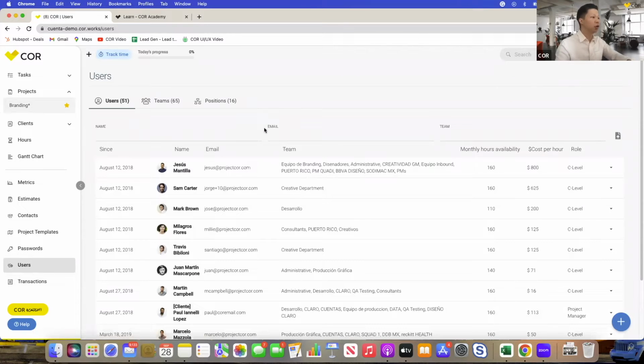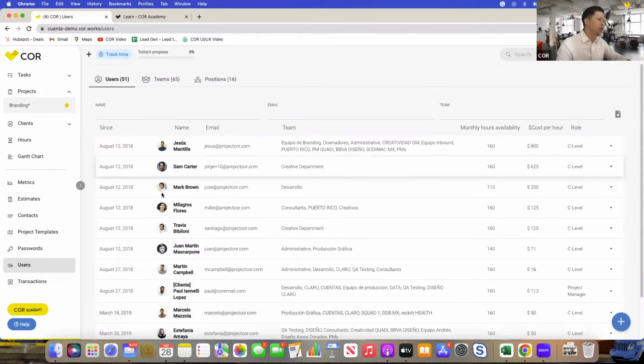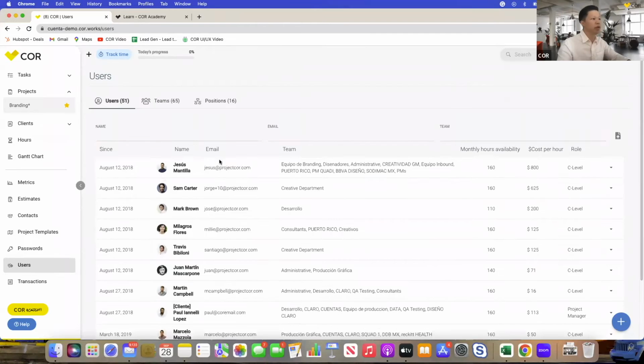It'll show you everybody in the team with their contact information, the team they're associated with. A person can be associated with multiple teams, plus their monthly available hours, their cost per hour and their role. And why do we indicate this role part right here? Because it also determines their access level.